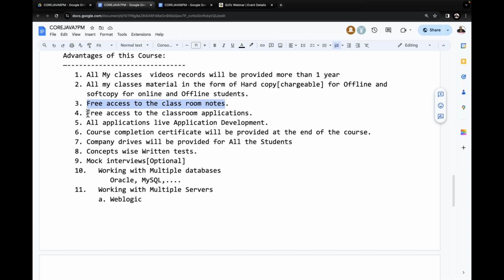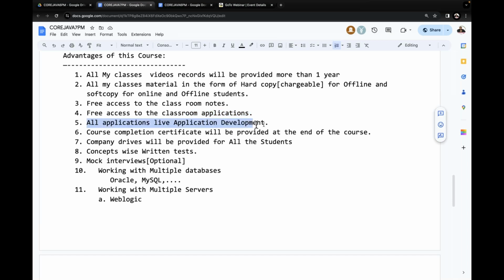Right, sir. Next one is free access to the classroom applications. Every application I will type in front of you. I will prepare those programs, and those programs as is I will send to you directly. There we can get that application and use it as a reference to practice our applications. Every application will be shared with you.